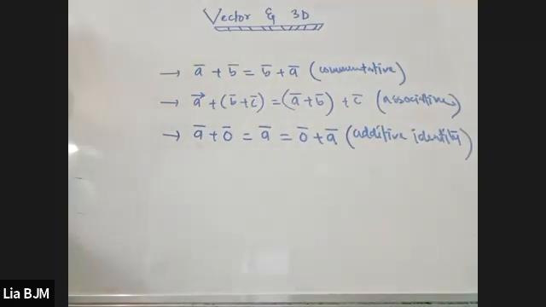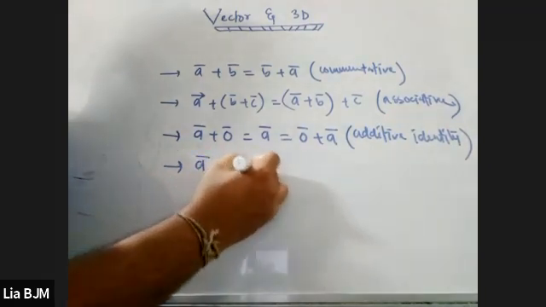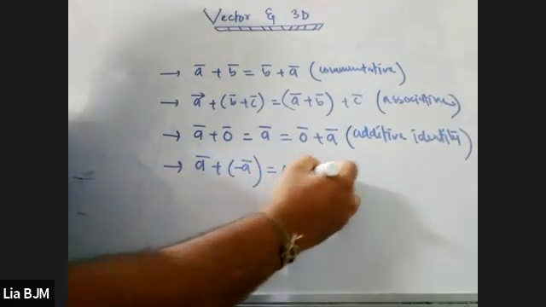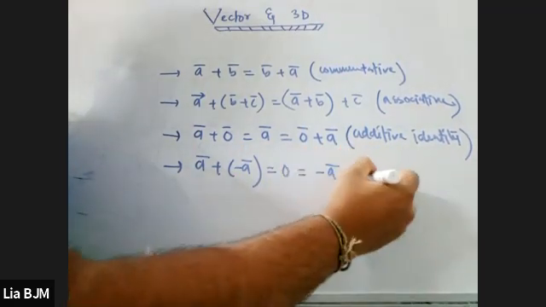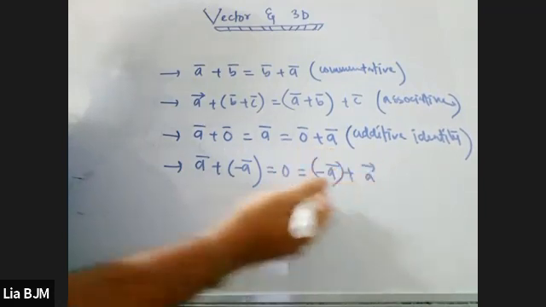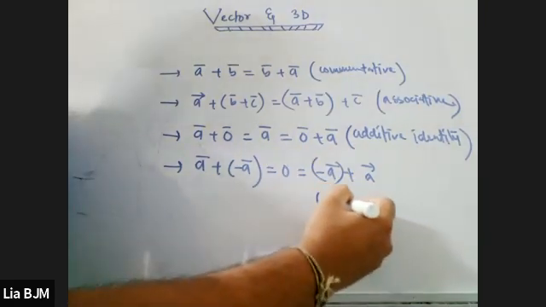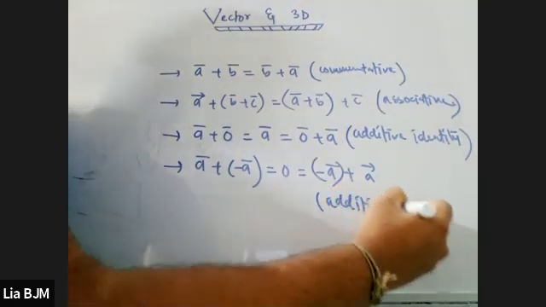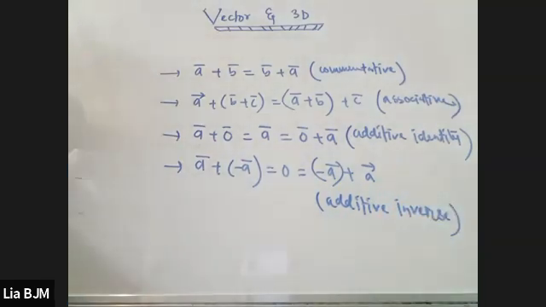So what do you mean by additive inverse? If I write a vector plus minus of a vector, that is equal to 0, that is equal to minus of a vector plus a vector. Obviously these are common sense, okay? And this is basically the additive inverse. Clear? Yes, sir. Very good.